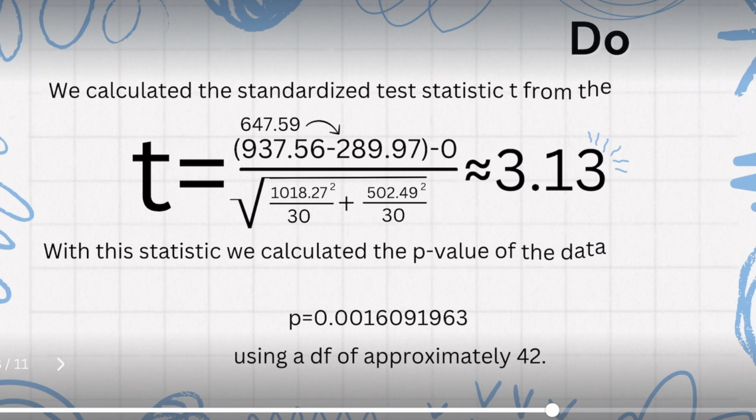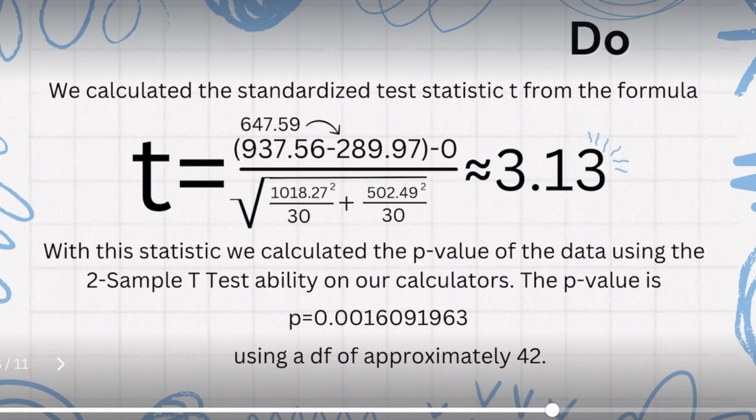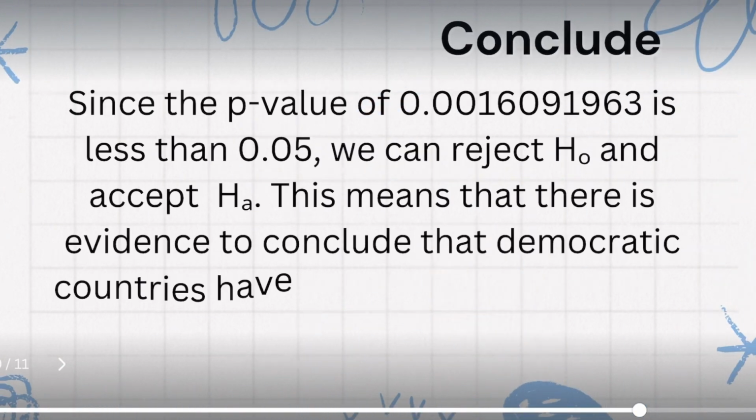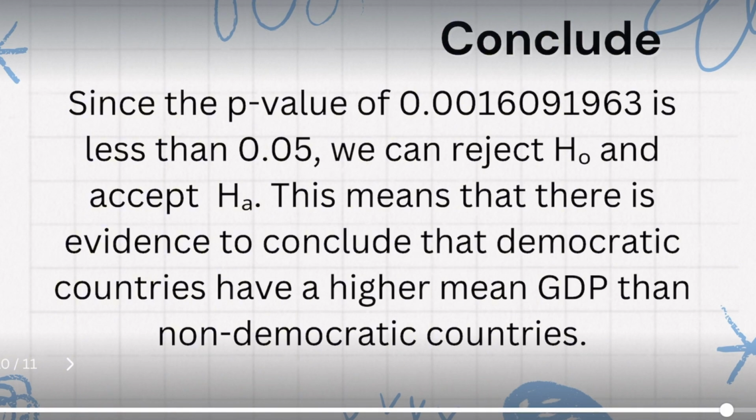For our do step, we calculated the standardized test statistic t from the formula provided, and we got a t statistic of 3.13. With this statistic, we calculated the p-value of the data using the 2-sample t-test ability on our calculators. The p-value garnered is about 0, with it being 0.002 approximately, using approximately 42 degrees of freedom. For a conclusion, since the p-value of approximately 0 is less than 0.05, the significance level, we can reject the null hypothesis and accept the alternative. This means that there is evidence to conclude that democratic countries have a higher mean GDP than do non-democratic countries.